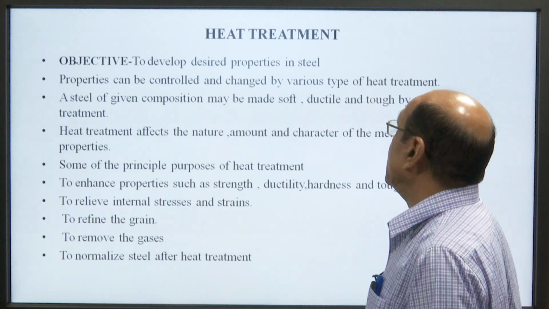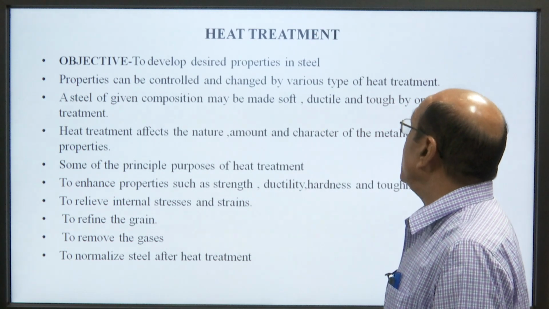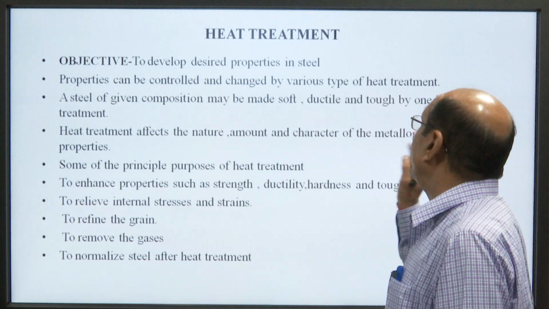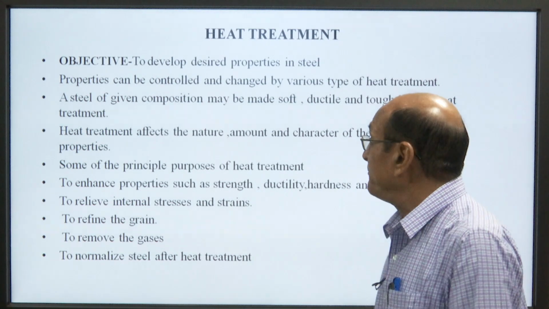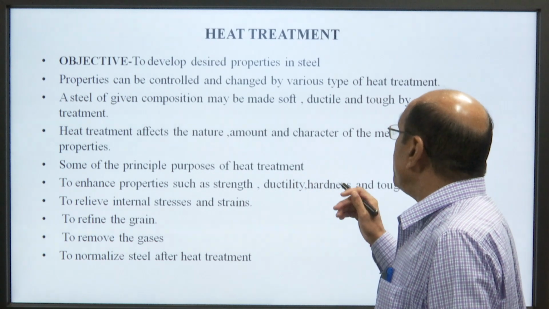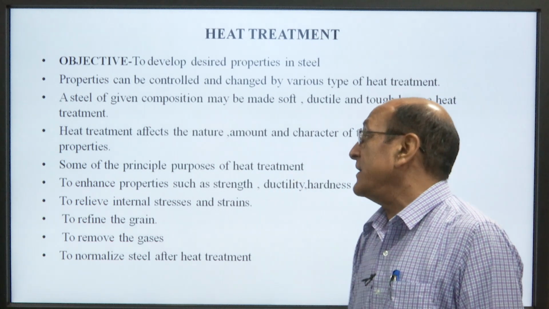Now, come to the heat treatment. Objective: to develop the desired property in the steel. The properties can be controlled and changed by various types of heat treatment. A steel of given composition may be soft, ductile, tough by one heat treatment.